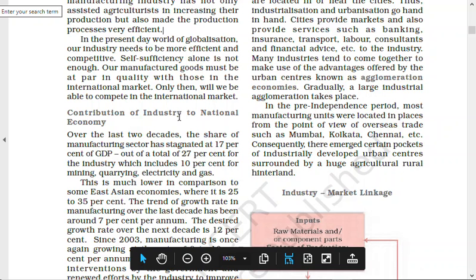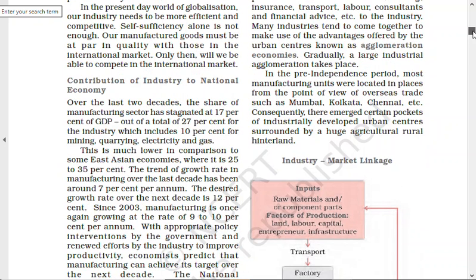So, contribution of industry to national economy. When we are talking about national economy, it means contributing to GDP, that is, the total money value of all the products and services produced in India, and what is the share of industry in that total value.